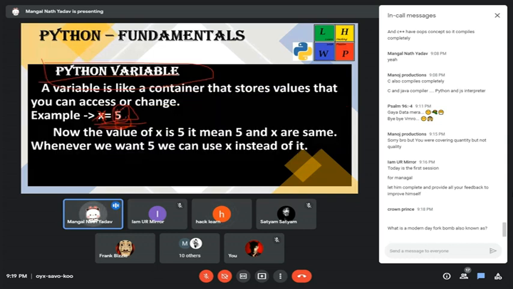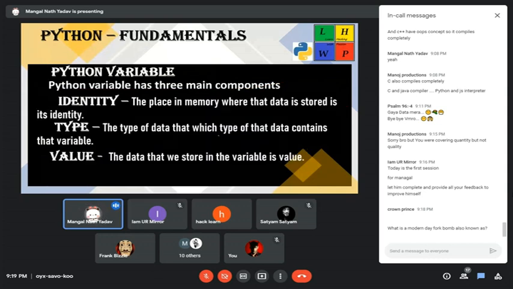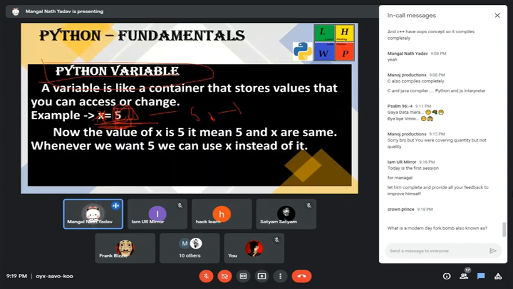That is the value, and the value is an integer. 5 is a numeric number, that is an integer. Then its type is integer. Okay, there's the type and its value. The value is 5 and the type is integer.